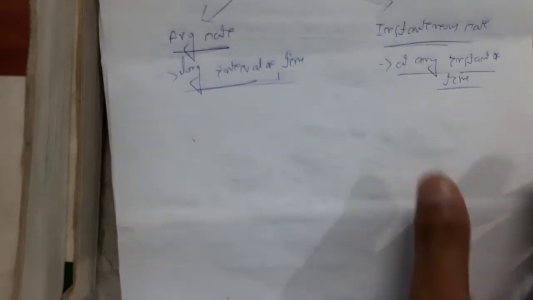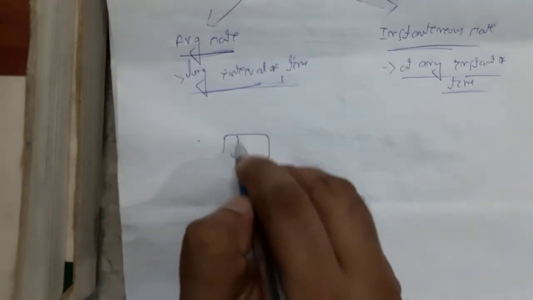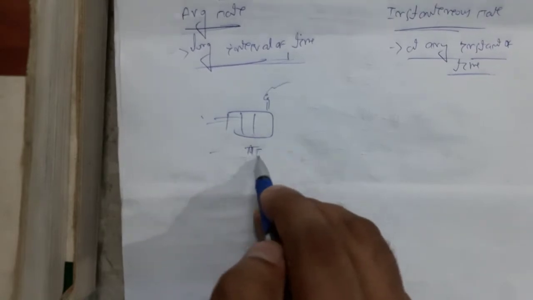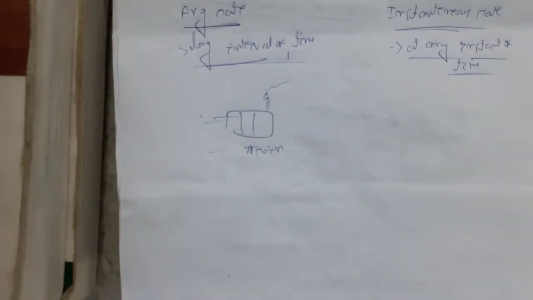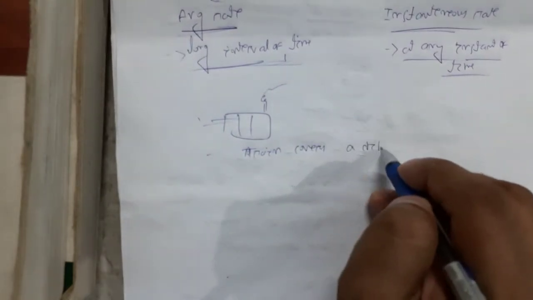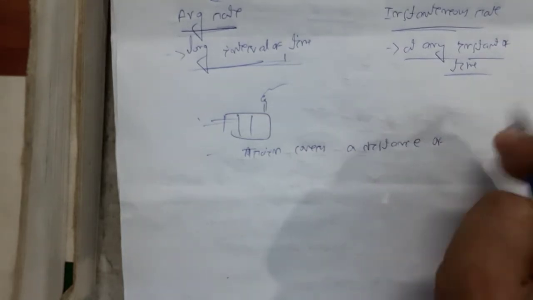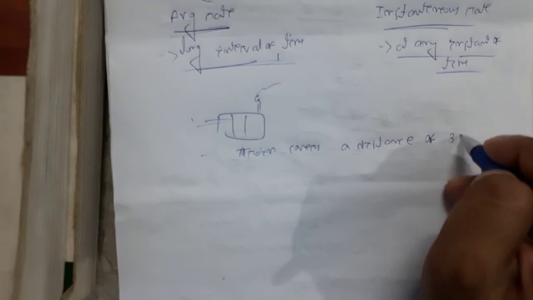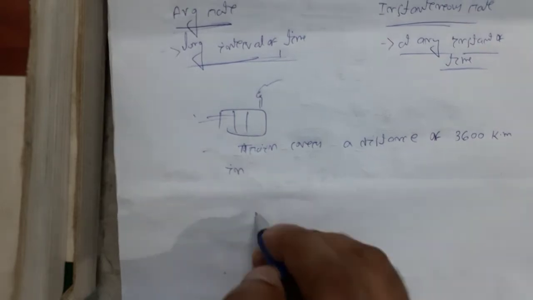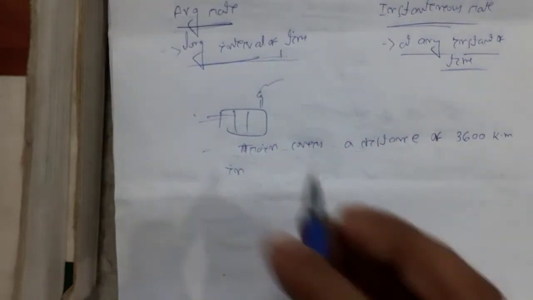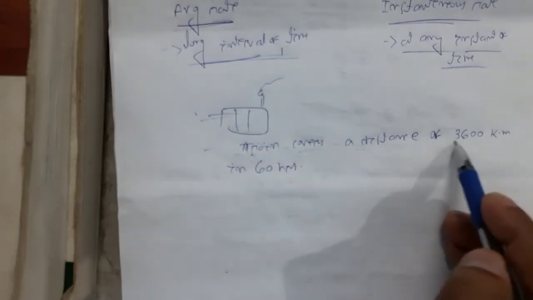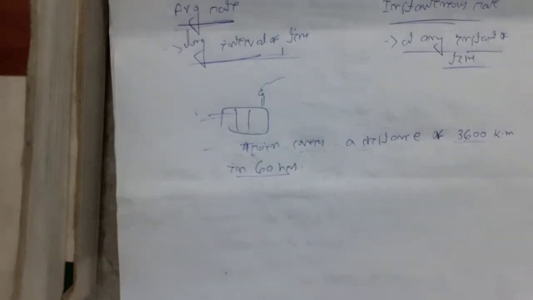I can explain. Consider a train covers a distance of 3600 kilometer in 60 hours.